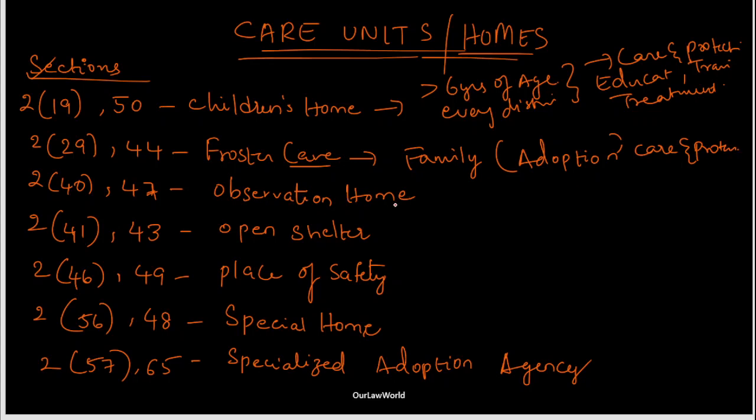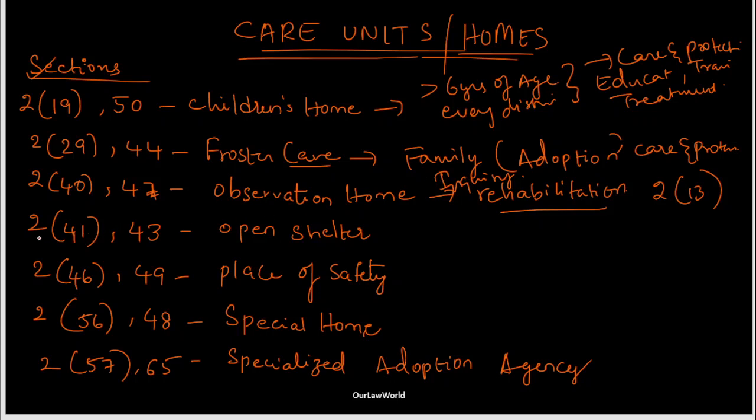So the next one is observation home, and the sections are 2 of subclause 40 and 47. In this observation home, this is called a temporary rehabilitation. Those who are involved with section 2 of 13, that means those who are in conflict with the law and who have committed any offenses, will be kept under observation home during the inquiry process. So this is called rehabilitation. Okay, so this is one of the important things that we have to remember.